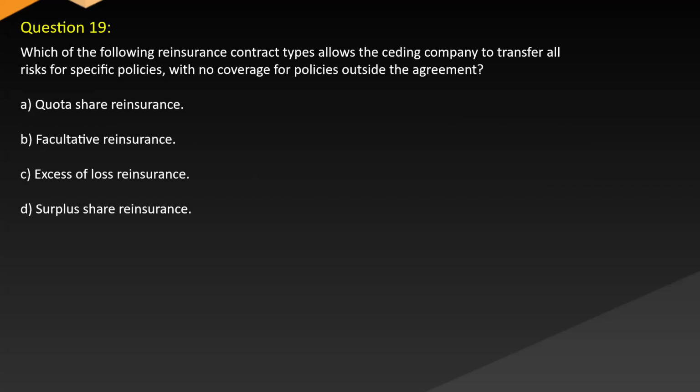Question 19. Which of the following reinsurance contract types allows the ceding company to transfer all risks for specific policies with no coverage for policies outside the agreement? A. Quota share reinsurance. B. Facultative reinsurance. C. Excess of loss reinsurance. D. Surplus share reinsurance.